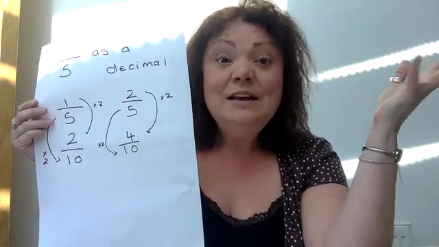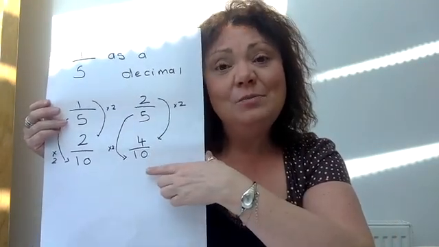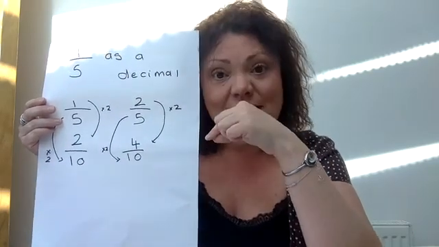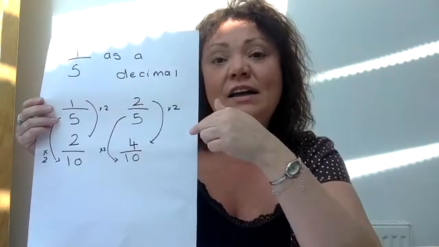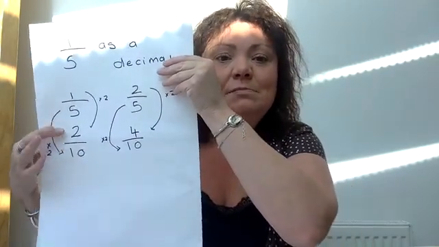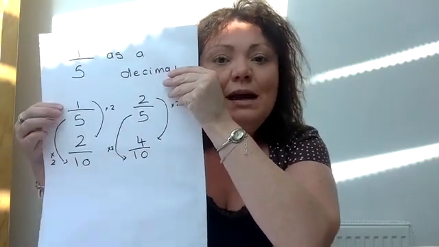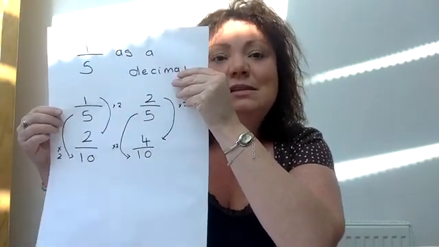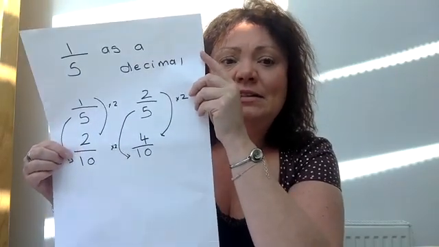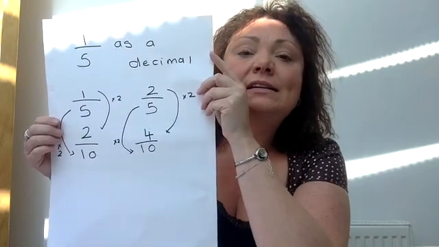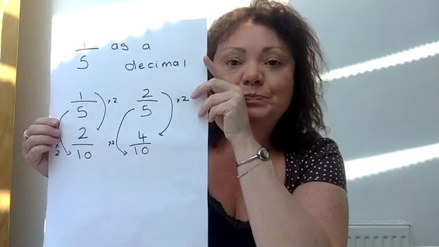So we can make 1/5 into a tenth, can't we? So we know with fractions, because we've done a lot of work on fractions, if we change the 5 to a 10, we multiply it by 2. So if we do that to the denominator, if we do that to the bottom, we have to do the same to the numerator. So we times the 1 by 2. So it would be 2/10. Okay? And then we could write it in our place value chart, 0.2. All right?